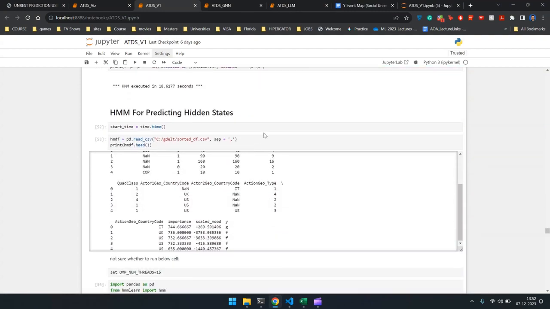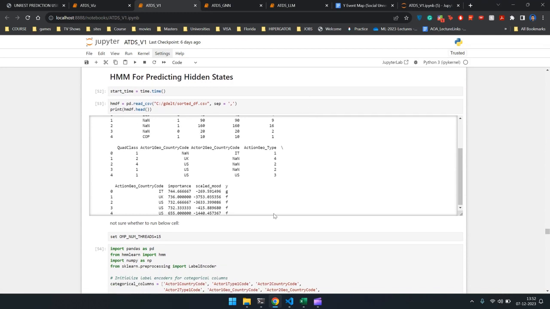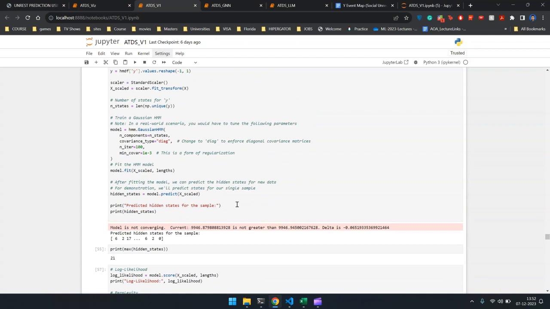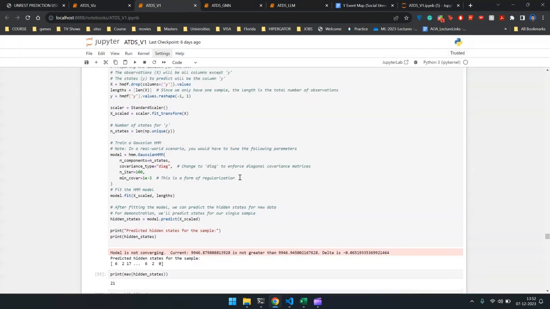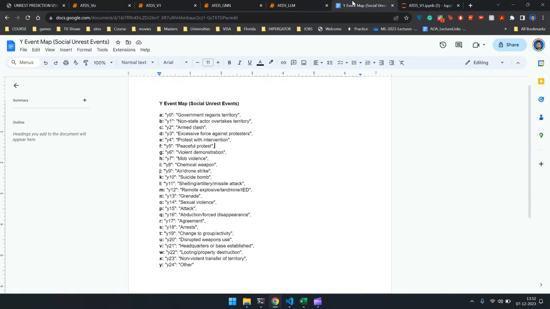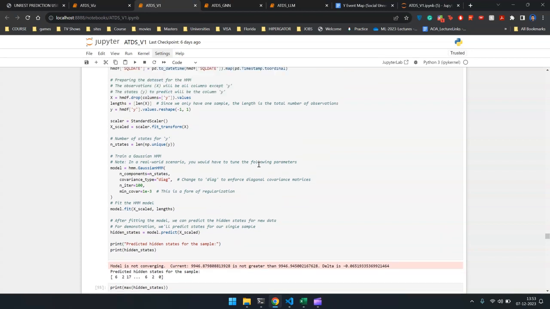Now moving on to an HMM model. We wanted to use the HMM to understand underlying patterns in our input data. What we've learned is that the HMM is not able to converge. So that is another thing we'll be working towards in the future. But it's still able to predict one hidden state for each row in the sample. As of now, our understanding is that the hidden state could stand for one of these classes, since it's predicting up to 21 hidden states for each row, which means it's giving a value between 1 and 25. So it could mean that the HMM is predicting the class itself, but we are not sure about this.